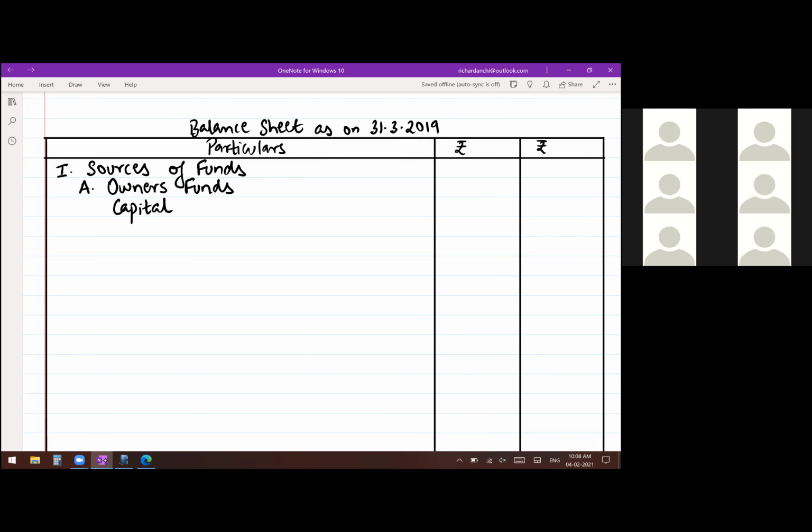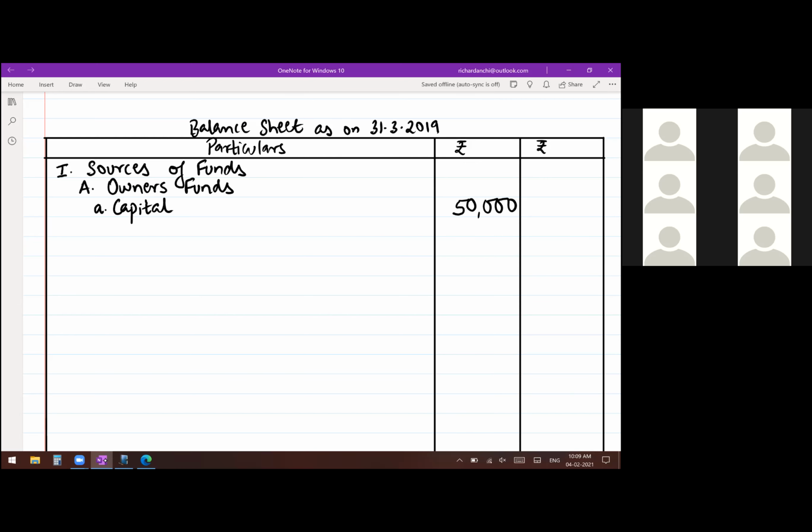Now have a look in the question. See the balance sheet liability side. Capital, if you see, is 50,000 in the inner column. And along with capital, owner's money is also what reserves he has. So capital, you can write small a for capital.